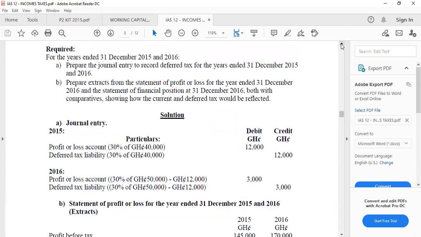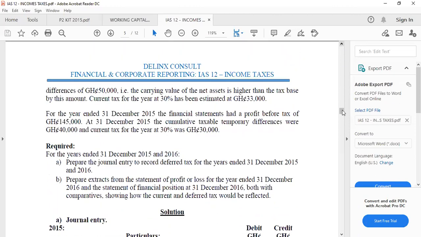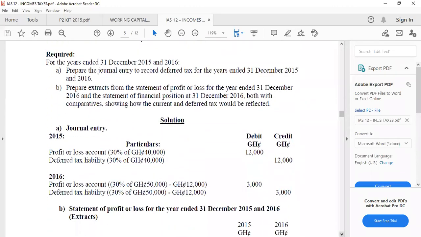Okay, question 1, the answer is there. Let's forget about question 1. I've solved that one in the note already. Let's go to another question.